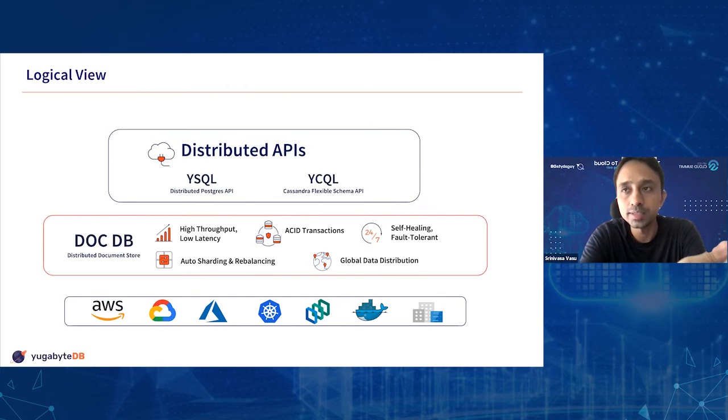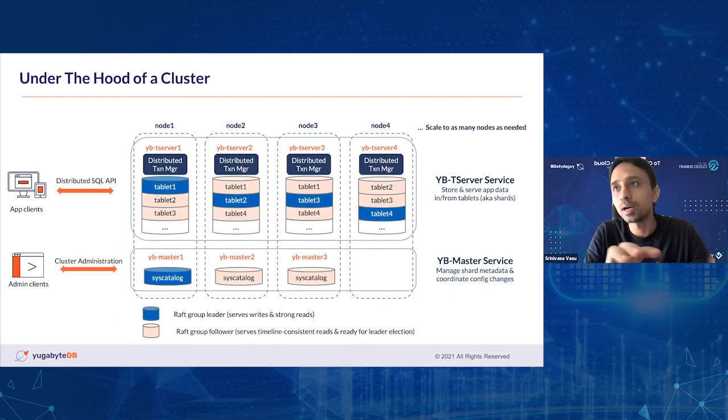These characteristics are consistent across both these APIs, whether you're looking for distributed ACID transactions, strongly consistent replication of data, or auto sharding and rebalancing of your data, and all those things are common for both these APIs as well. Under the hood, again, this is still a high-level architecture.